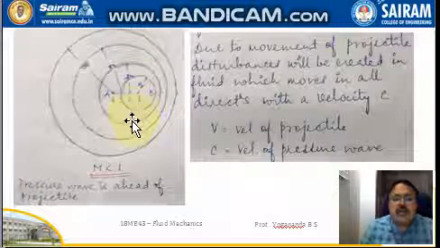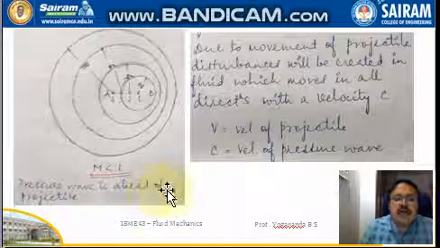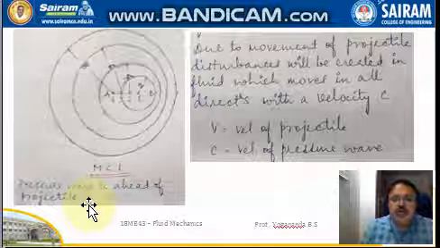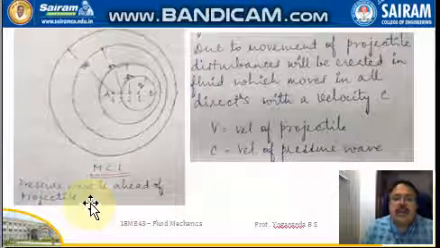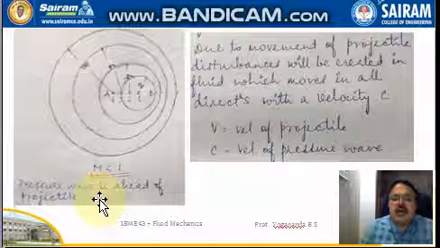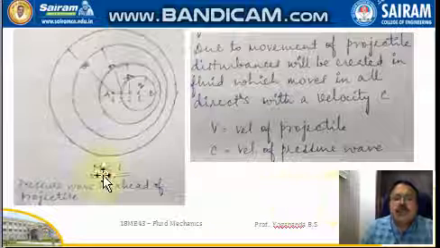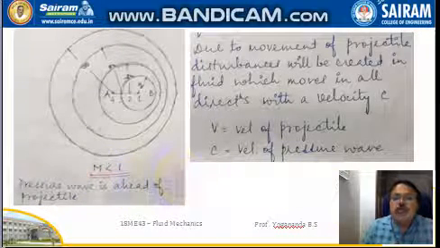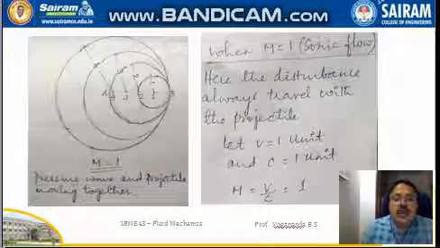Here your sound wave, or the pressure wave, is traveling ahead of your projectile. That means before the stone reaches the next point, the next pressure wave has already reached that particular point. So that is the case of M less than 1, a subsonic flow. Then we have M equal to 1, sonic flow.